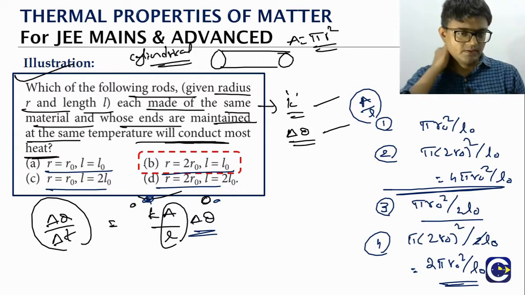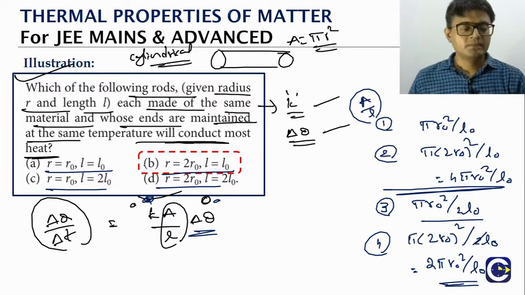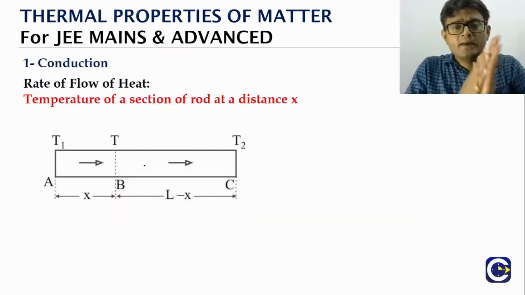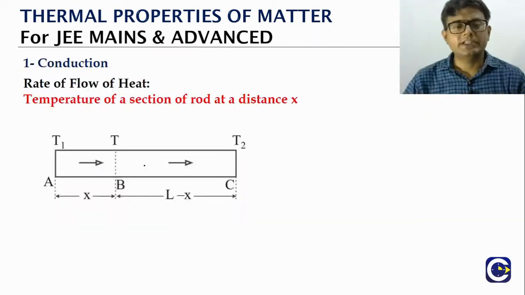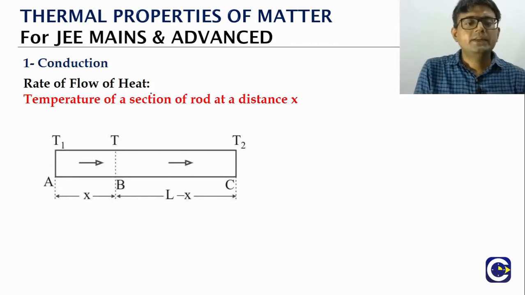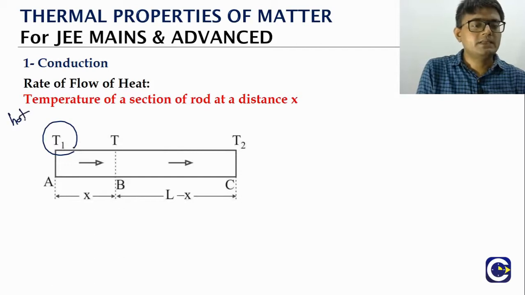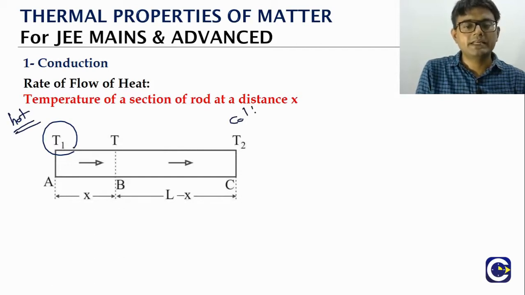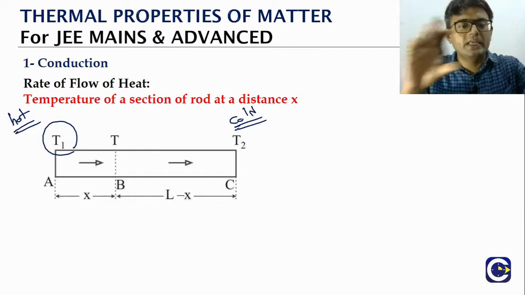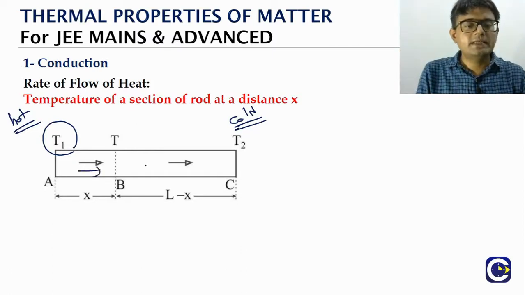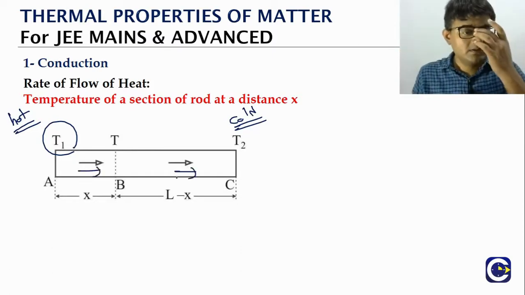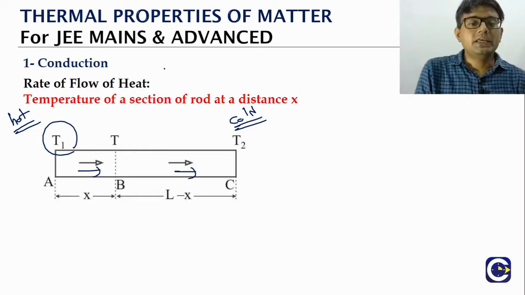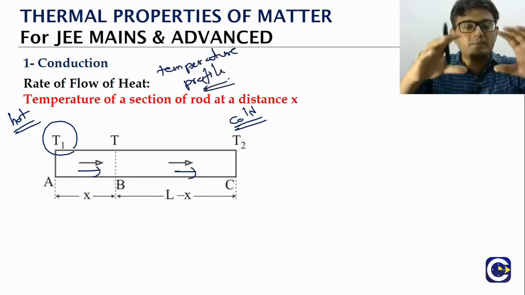Okay. Now when we have a rod of uniform cross section, as we said, let's say for example this is the hot temperature end and this is the cold temperature end. So when we keep a rod between T1 and T2, we will see that the heat will flow from the hot end to the cold end. As I said, the temperature profile. When we are talking about the steady state, what we will have is a temperature profile. Temperature profile means what?